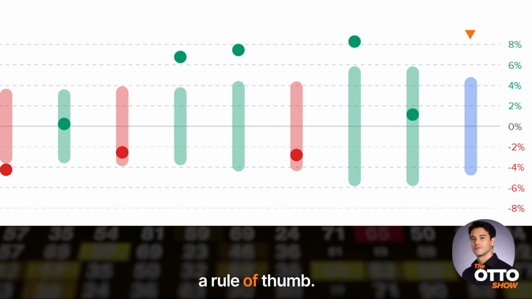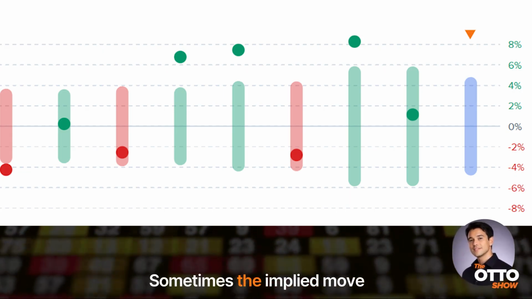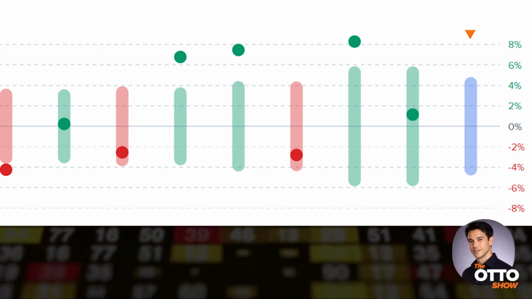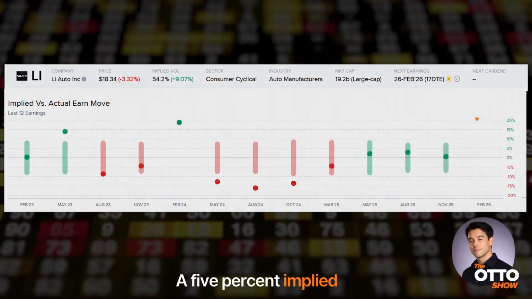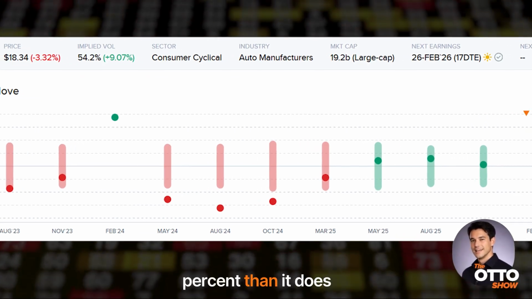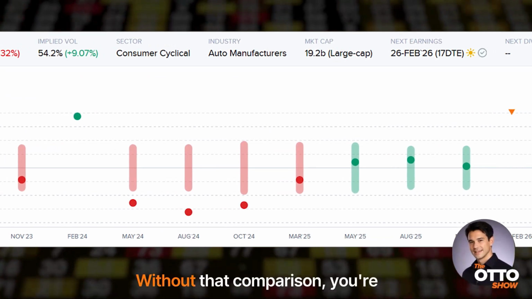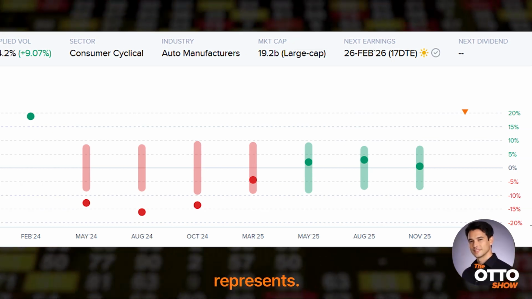You're not looking at a rule of thumb. You're looking at that stock's own earnings behavior. Sometimes the implied move lines up closely with history. Sometimes it's higher. Sometimes it's lower. A 5% implied move means something very different for a stock that typically moves 4% than it does for one that usually moves 8%. Without that comparison, you're reacting to a number without knowing what it represents.